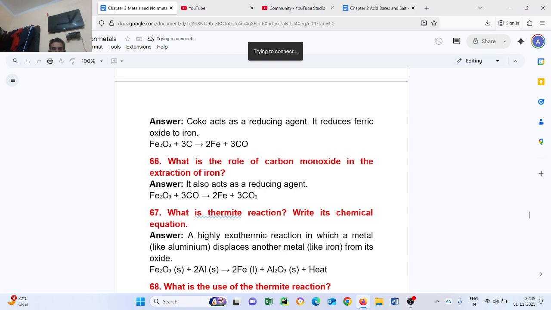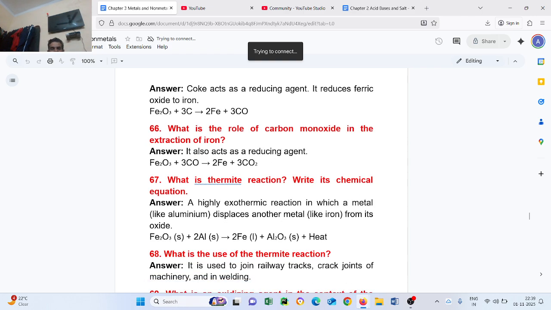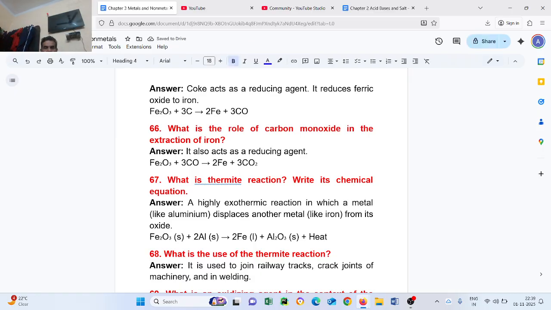Question number 67. What is the thermite reaction? Write the chemical reaction. A highly exothermic reaction in which a metal like aluminium displaces another metal like iron from its oxide. Fe2O3 plus 2Al gives 2Fe plus Al2O3 plus heat.